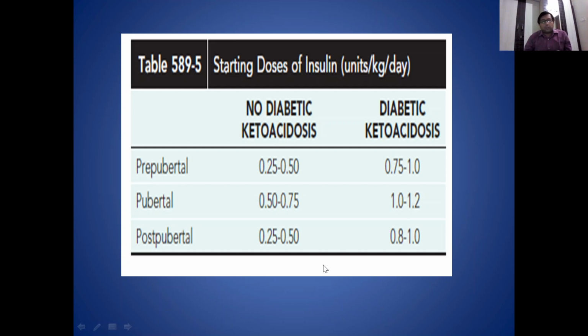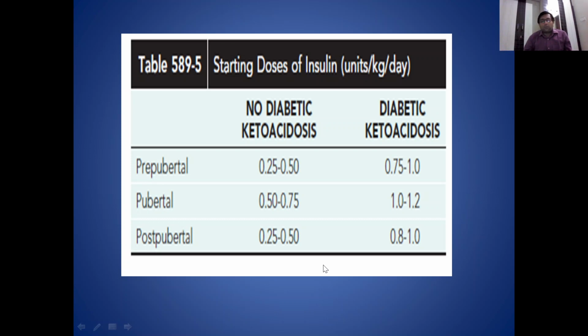Other complications are diabetic retinopathy, nephropathy, and diabetic foot.